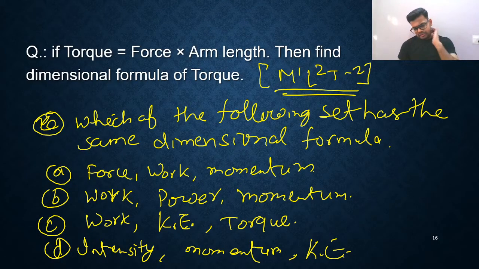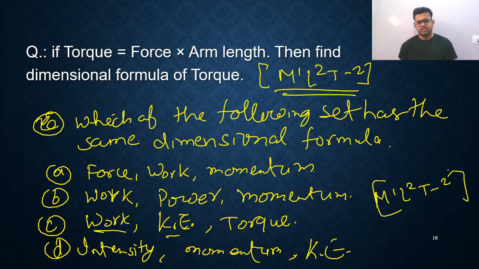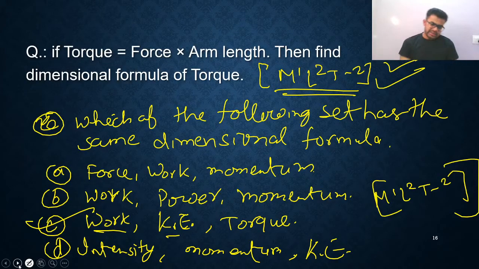As I told you, work, energy, and heat have the same dimensional formula, that is M1 L2 T minus 2. This was the formula, and you can see here torque also has the same formula. So the answer will be C. Very simple, right? Anyhow, you can directly find in the first option, force, work, momentum, let's say it is given like that.